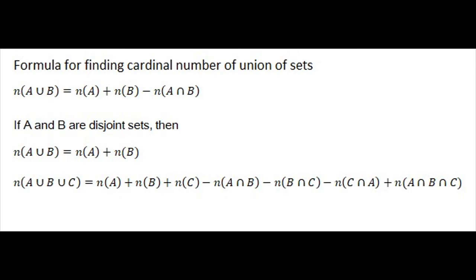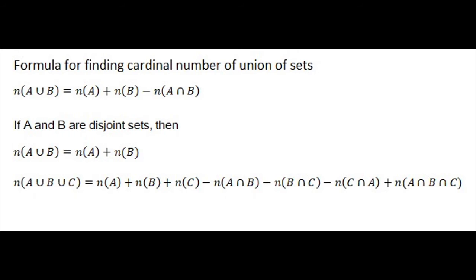On the other hand, if you have three sets A, B and C, then N of A union B union C will be N of A plus N of B plus N of C minus N of A intersection B minus N of B intersection C minus N of C intersection A plus N of A intersection B intersection C. The thing I use to remember this is, wherever an odd number of terms comes, it's positive, and an even number of terms comes negative.